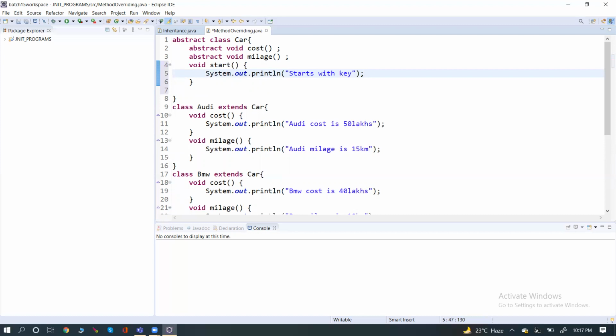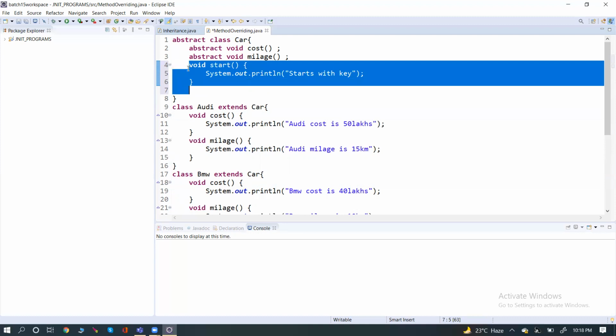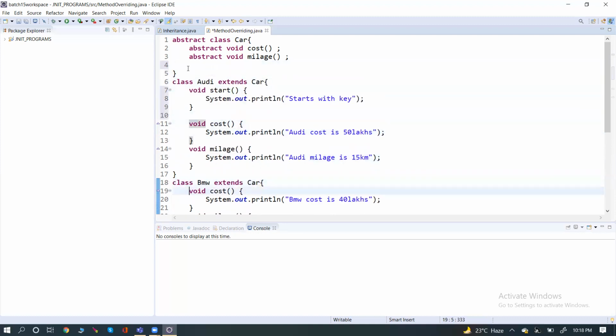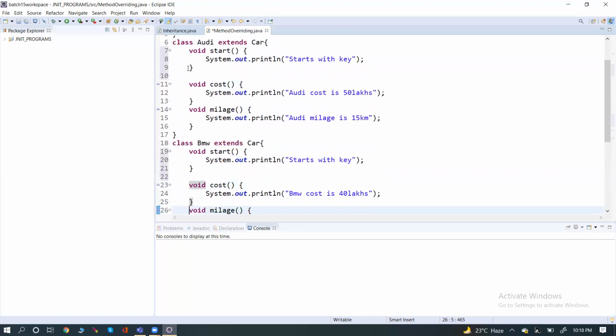So this common feature, you don't write it inside the Audi and BMW. For example, if I don't write it inside the car, what will happen? I need to write it inside the Audi, and again I need to write it inside the BMW. So what happens? Repetition, right? Memory is wasted, as start is written in all the subclasses. If I have 10 cars, in all the 10 cars I need to write it. Understood?